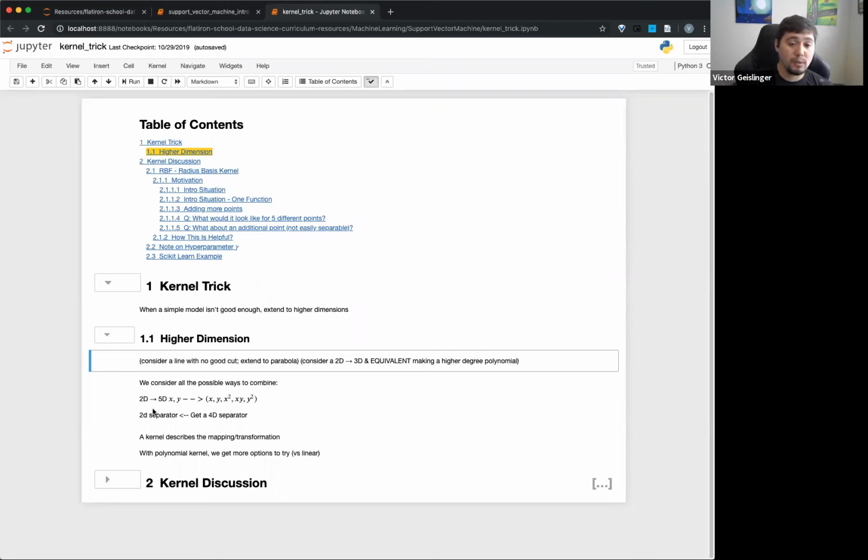So one thing we can do is start off with something like 2D data, x comma y, or x1 and x2. And say, okay, what are all the possible ways we can combine it? Well, we can have x and y. We can raise it to x squared. We can do x times y. We can do y squared. So now we have a lot more things to play around with.